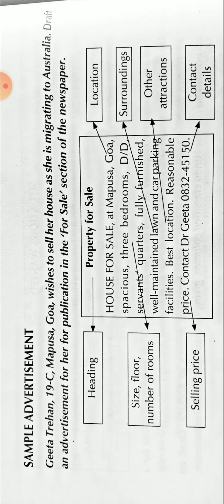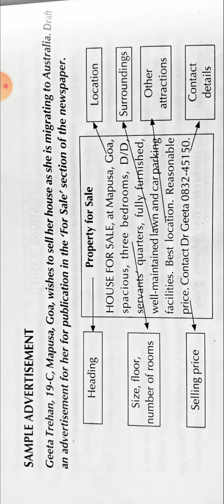So this is how you should be writing advertisement in case of sale or purchase of a property. If it is purchase, how can you write? You can write wanted flat or wanted plot or wanted property. Accordingly, you can give the details which type of property you want and in which location you are expecting the property to purchase. So accordingly, the details can be given in case of purchase.